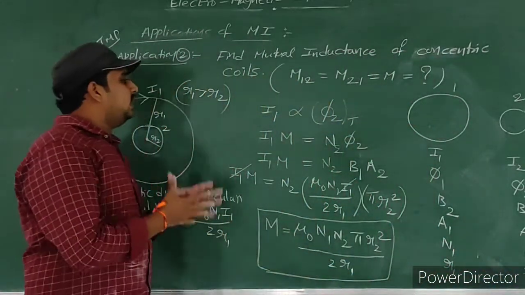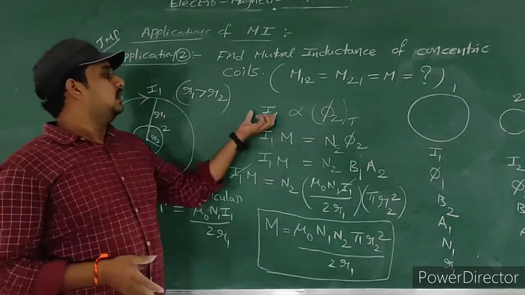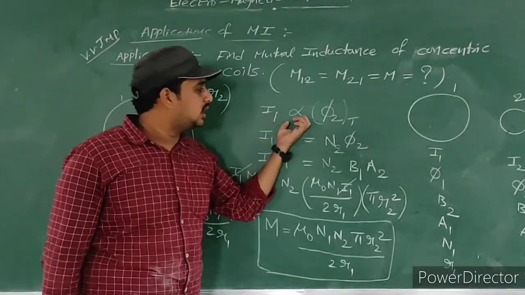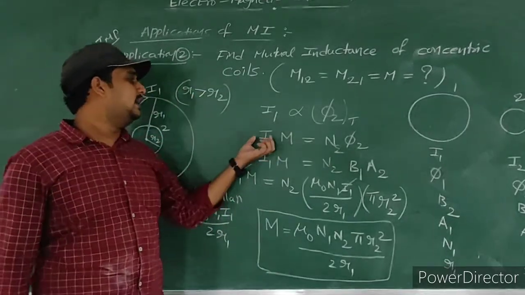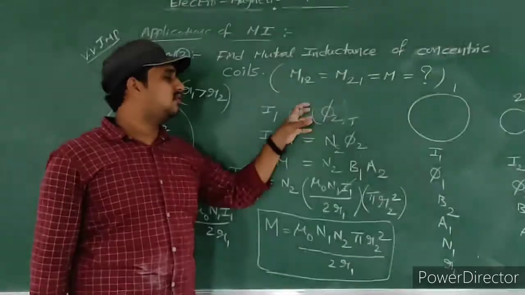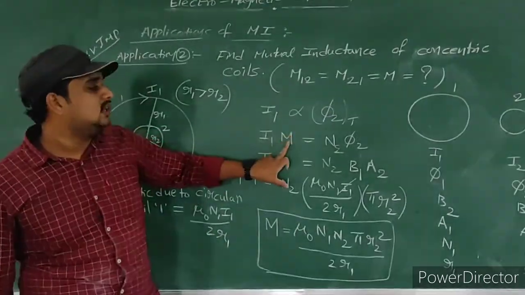So now what is the concept of mutual inductance? You know already. The current passing through a primary coil is directly proportional to the total flux linked with the secondary coil. That means current I1 is directly proportional to the total flux linked with the secondary coil. If you remove this proportionality, we are placing a constant.